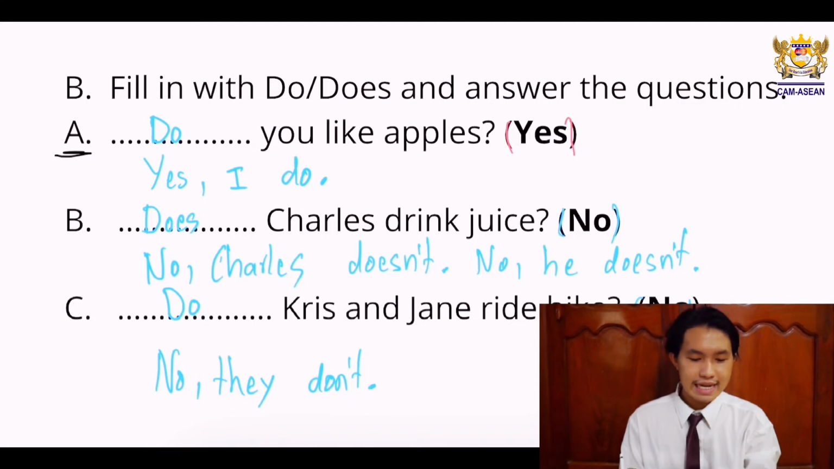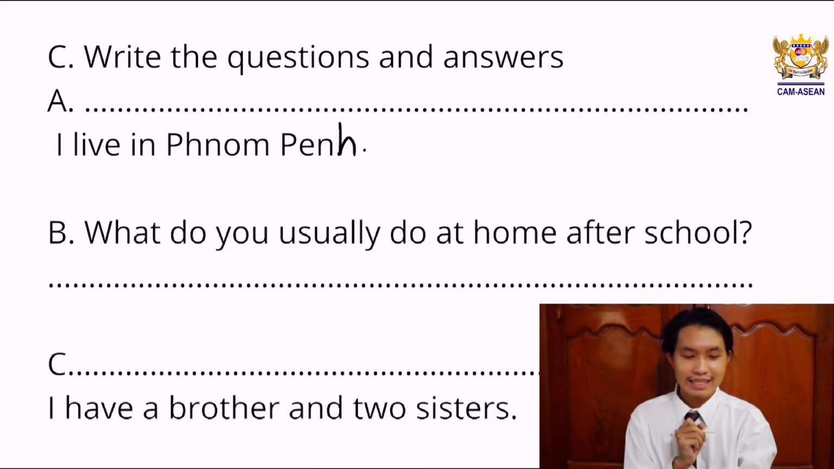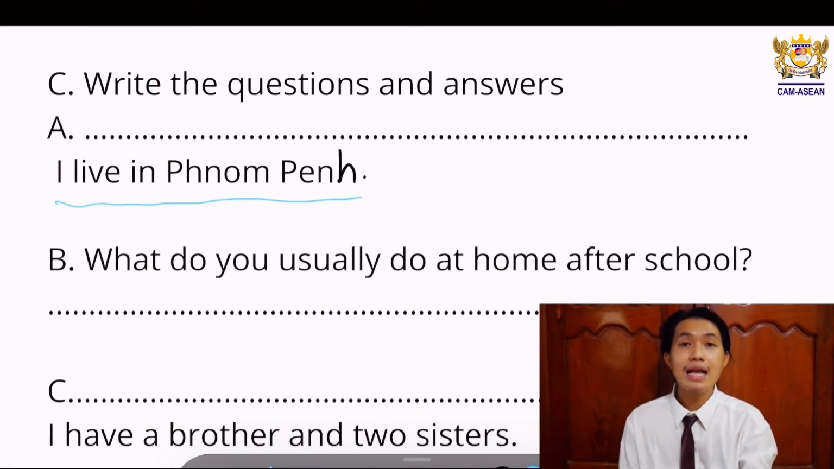For section C, write the question and answers. Okay, so for letter A, let's look at the example together. So we have the answer already. I live in Phnom Penh. I live in Phnom Penh. Okay, so I live in Phnom Penh is the answer for that. But you need to write the question because we already have the answer.